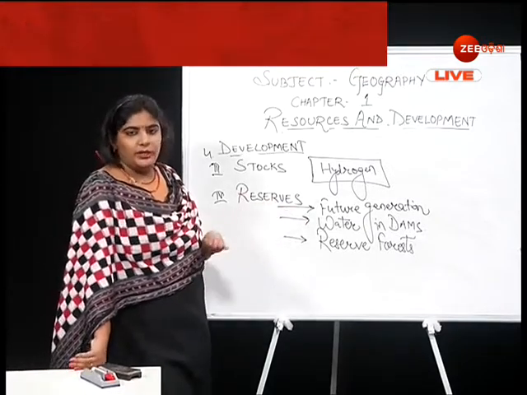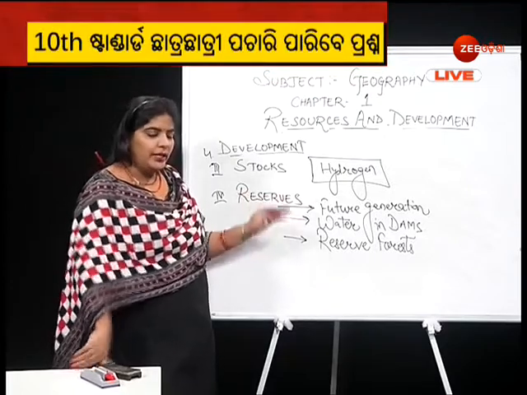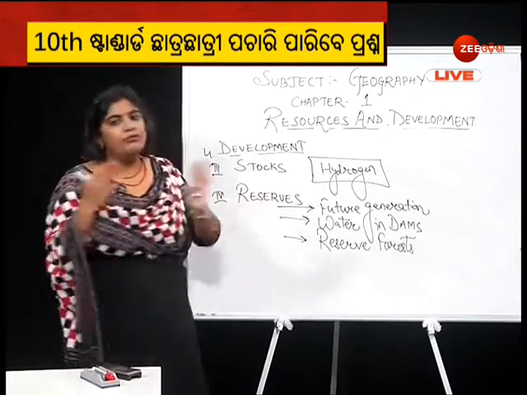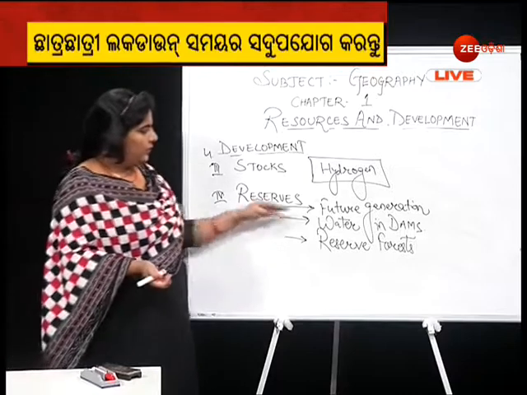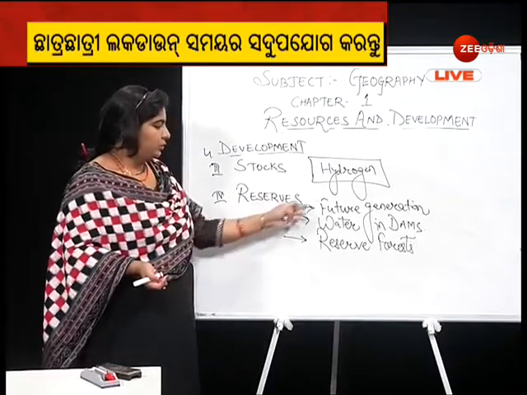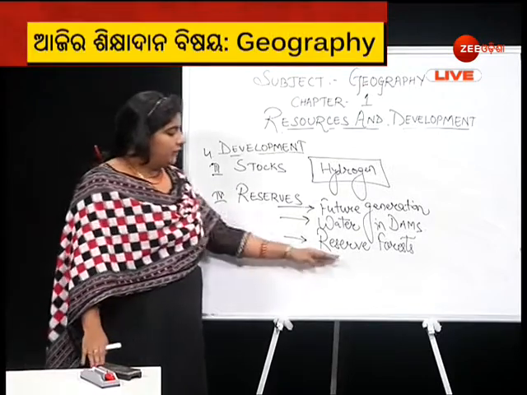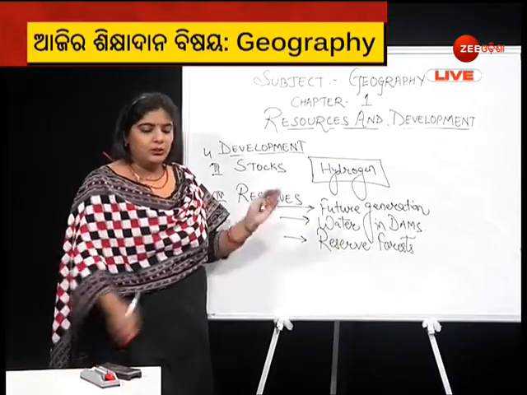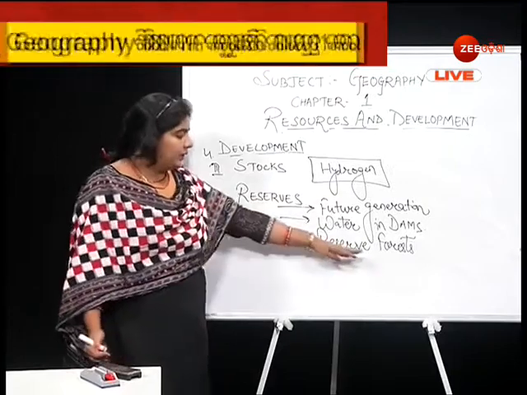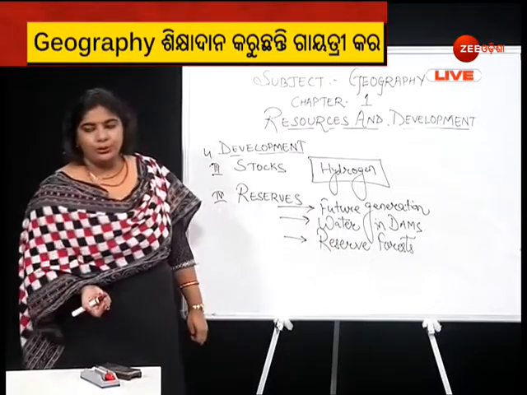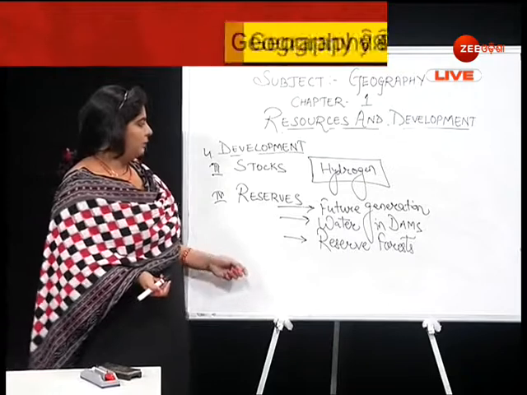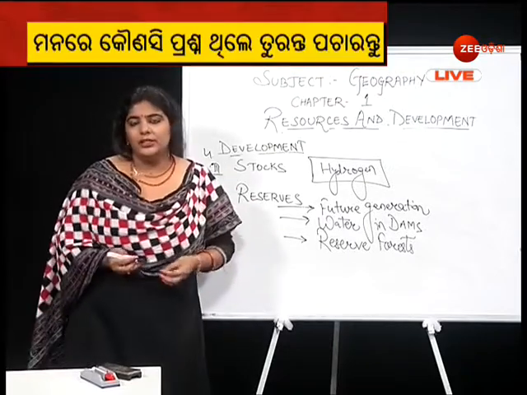Either we are using it for electricity, but mostly the water is being stored for future use. So this becomes a reserve resource. We are keeping it aside. We are not using it now. Then reserve forest. The forest resources that are available under the reserve category, we cannot use. So these are the examples of stocks and reserve resources.